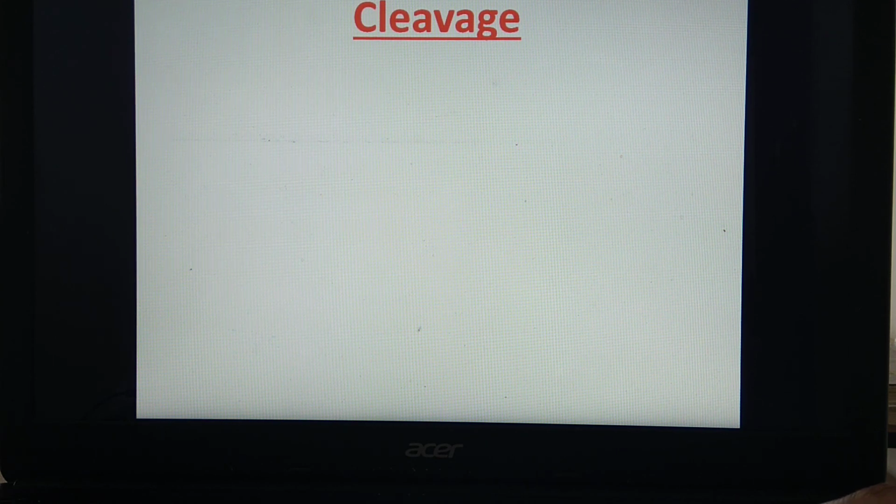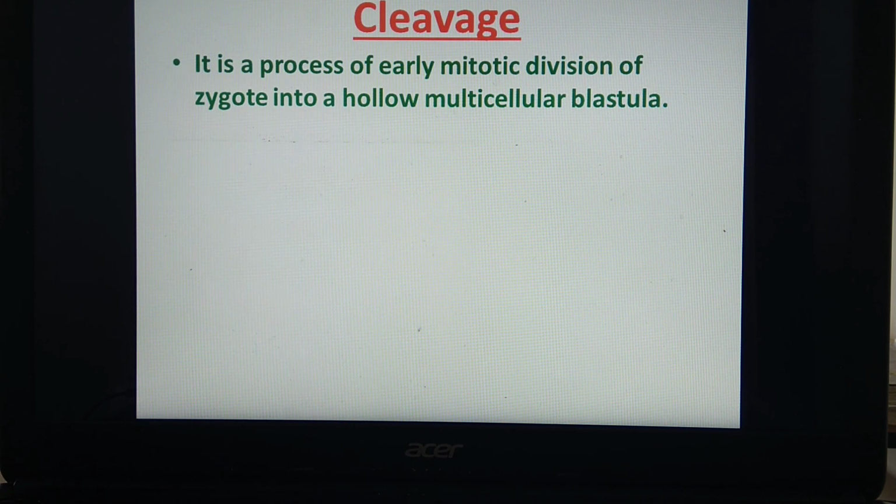So what is the meaning of the word cleavage? Cleavage means the process of early mitotic division of zygote into the hollow multicellular blastula. See, in the process of fertilization, we have seen that male and female gametes, that is sperm and ova respectively, are haploid structures. They unite together and result in formation of zygote.